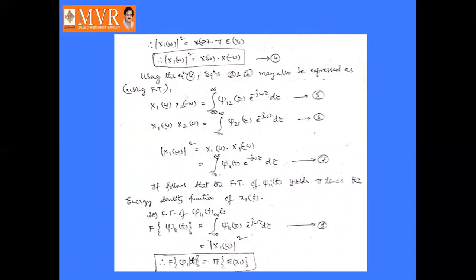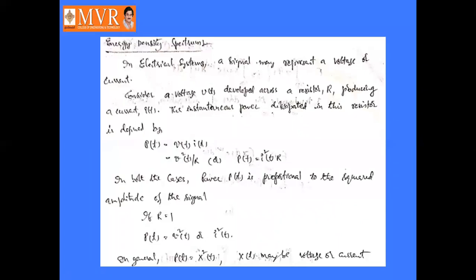So finally we can say that the Fourier transform of j11 of t is equal to the energy density spectrum of x1. These are the properties of correlation.